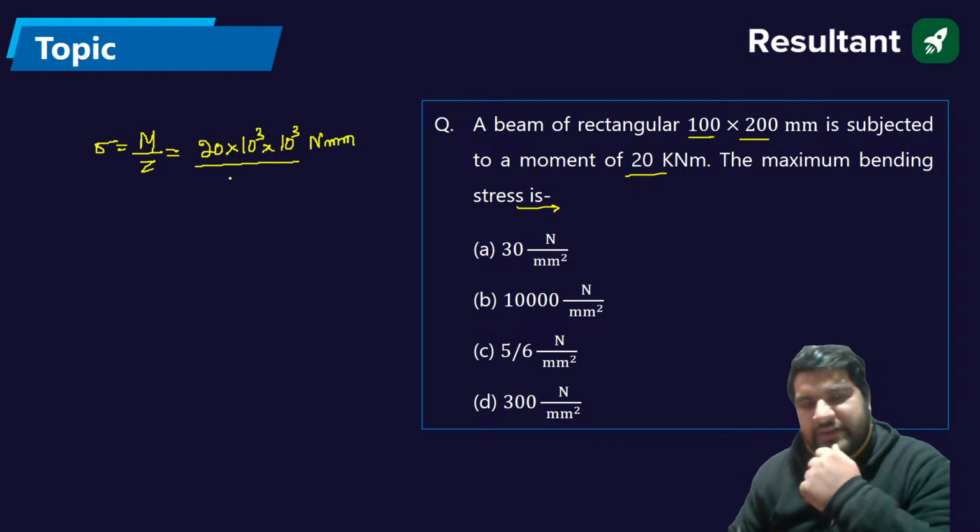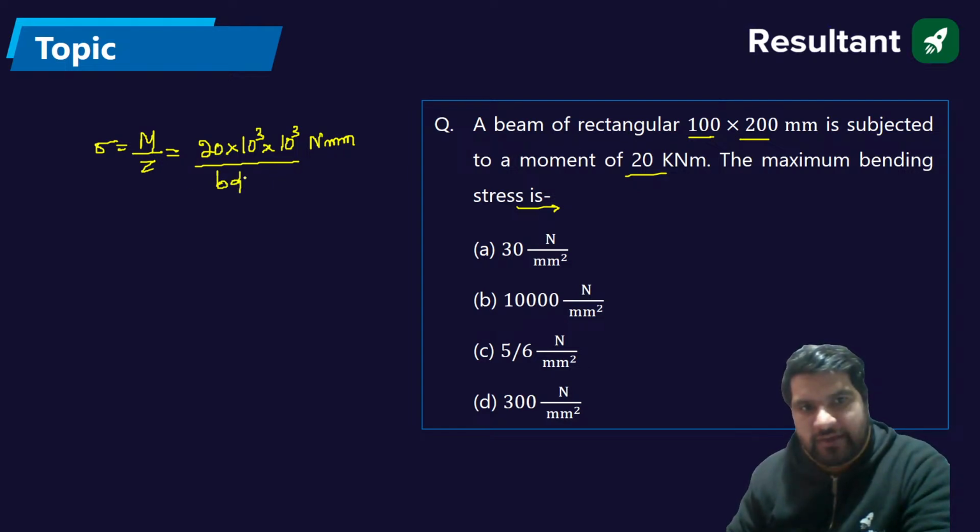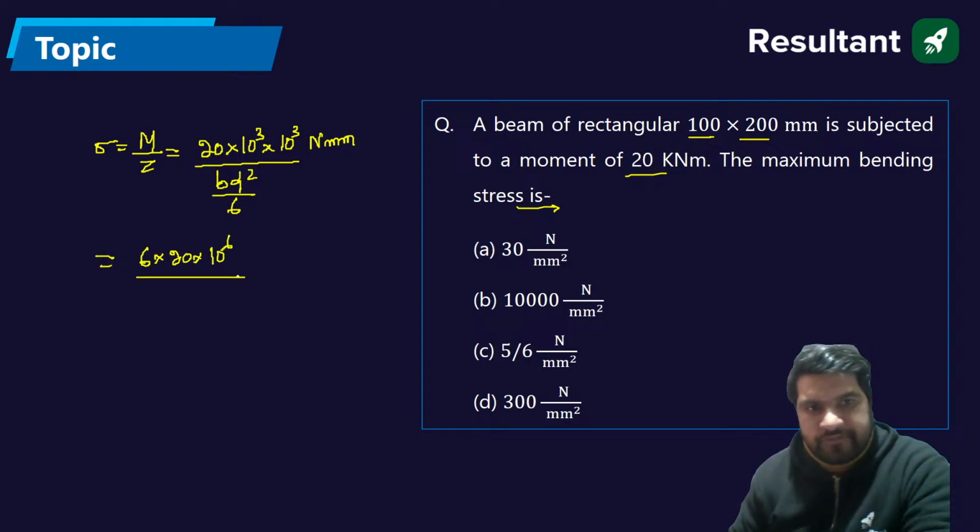So what is the Z value for the rectangular beam? We know that it is BD square by 6. So it is 6 multiplied by 20 multiplied by 10 to the power 6, divided by B value 100, multiplied by D value 200, and the square is also there. So it is 120 multiplied by 10 to the power 6 divided by what?